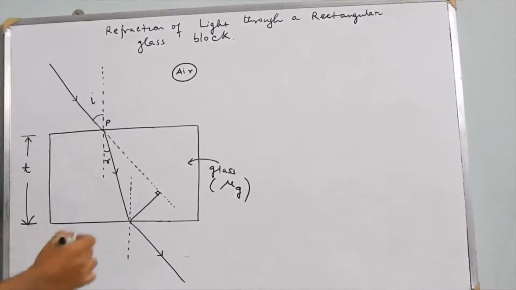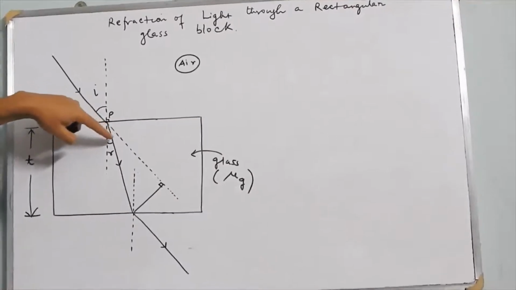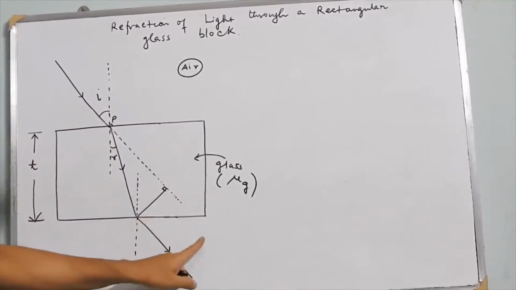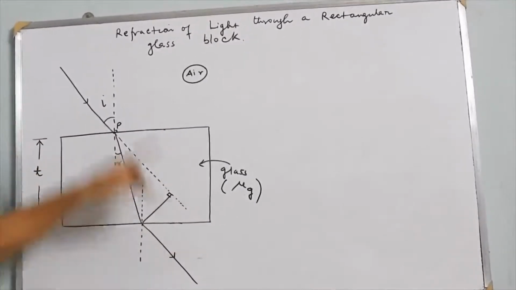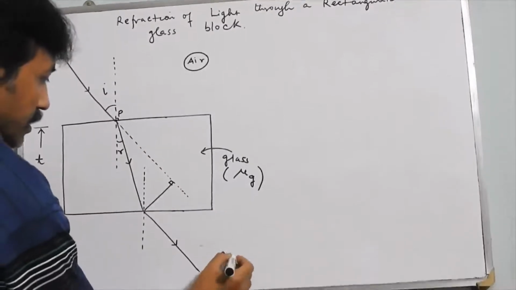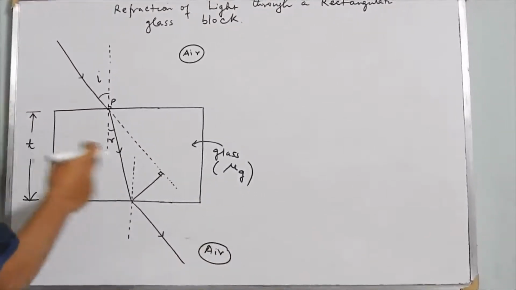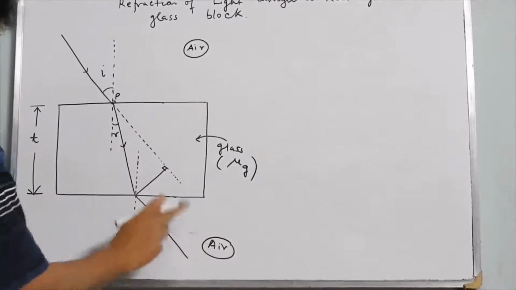And this dotted line is perpendicular to the surface. Now this ray will again hit the boundary separating glass and air. So now the ray of light is moving from glass to air, from denser to rarer, because obviously it is air here. It will bend away from the normal.